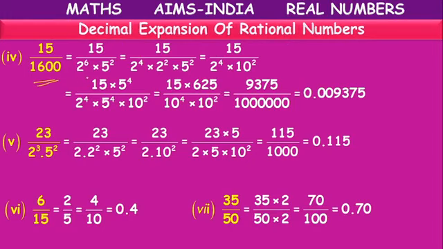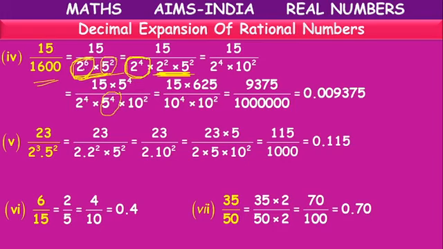Here 15 by 1600. This is the prime factorization. How many are there here? 6. 6 2s are there, and 2 5s. So 2 2s and 2 5s will be in one group. Still we have 4 2s separate. So we have to take 4 5s.